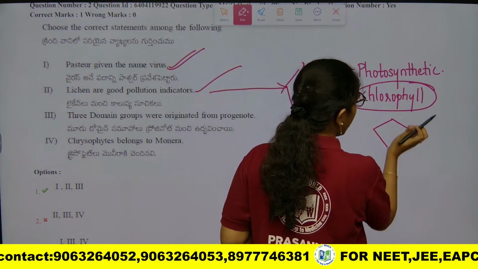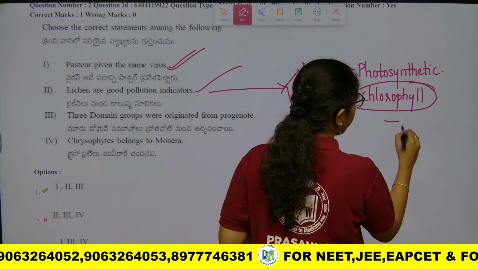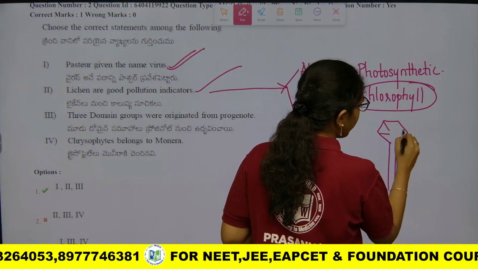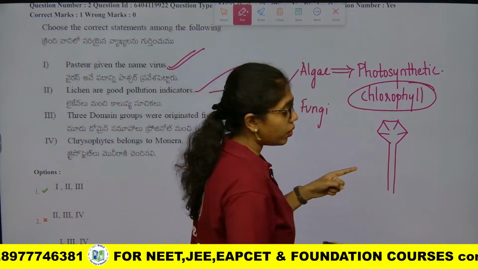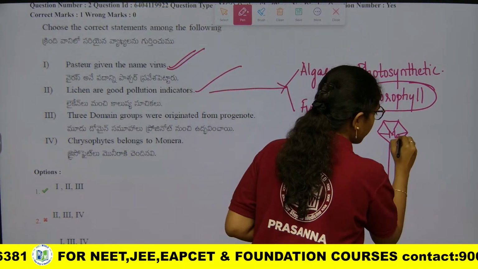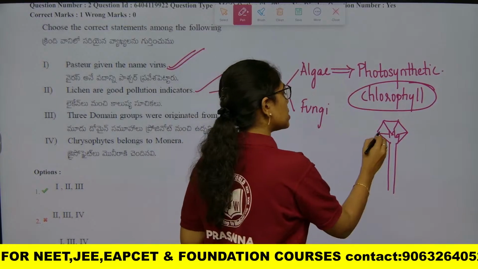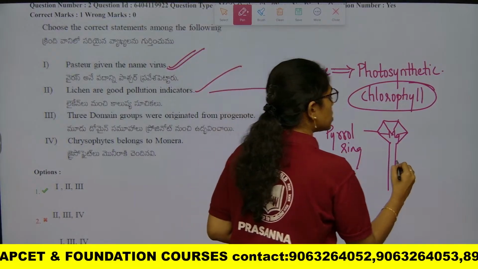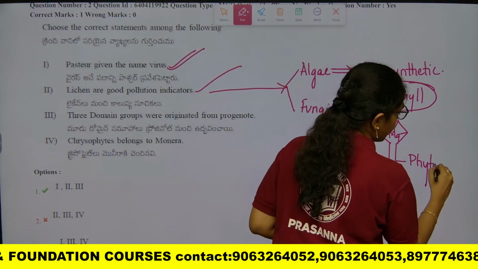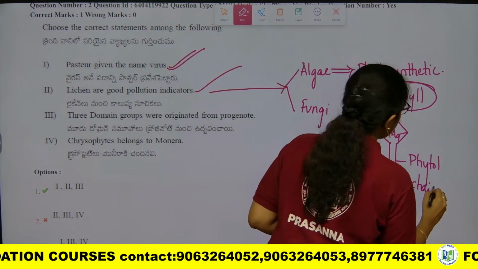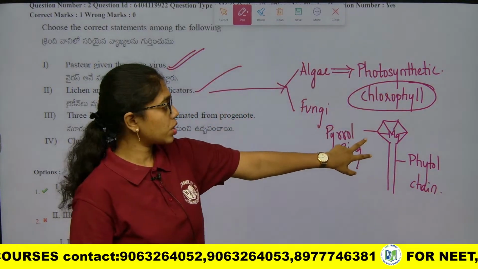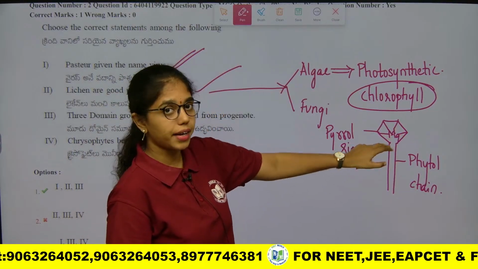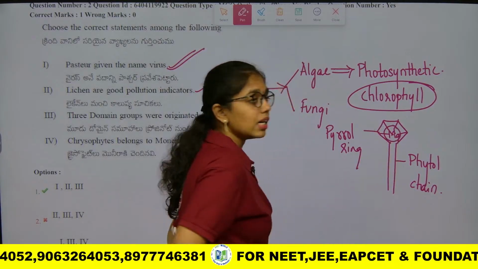Chlorophyll has tetrapyrrole ring and a phytol chain. So this tetrapyrrole ring is connected to magnesium at the center. This is the pyrrole ring and this is phytol chain. Clear beta? So chlorophyll pigment has pyrrole ring and phytol chain, and these carbon molecules are connected to magnesium at the center.